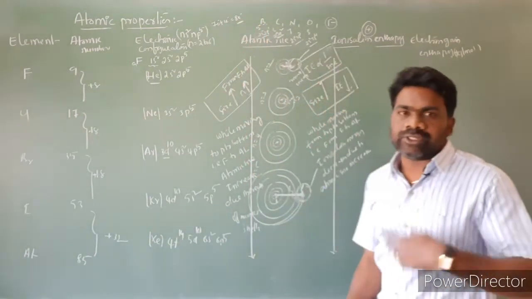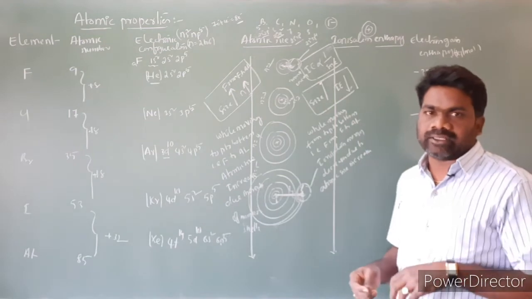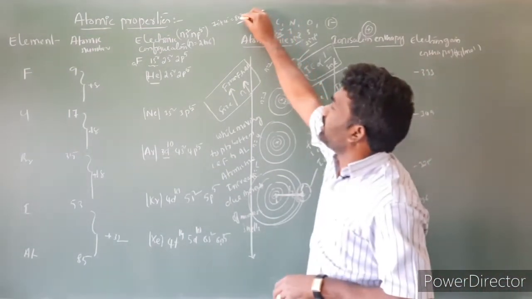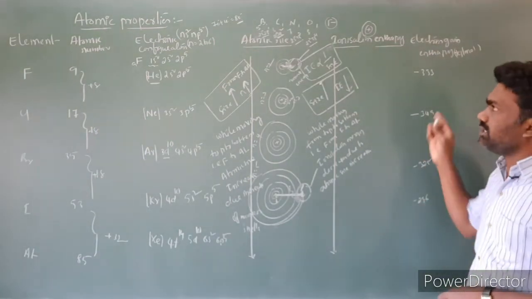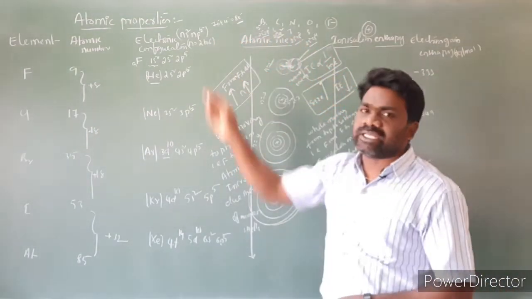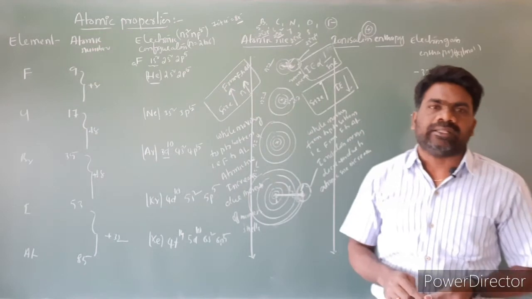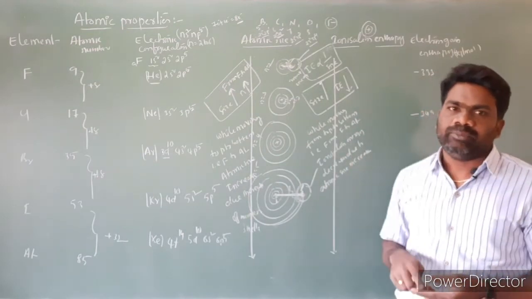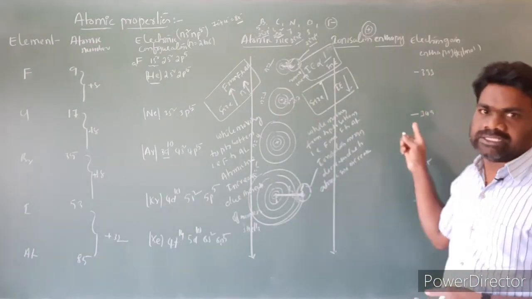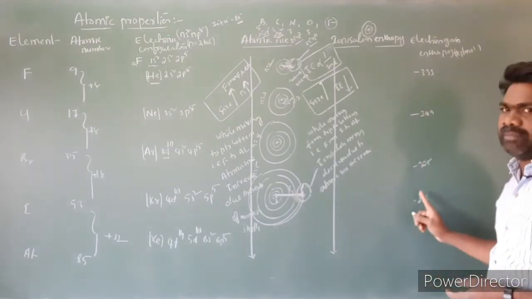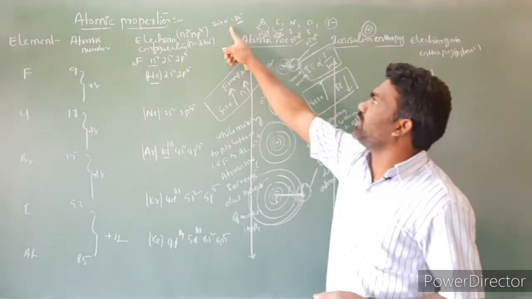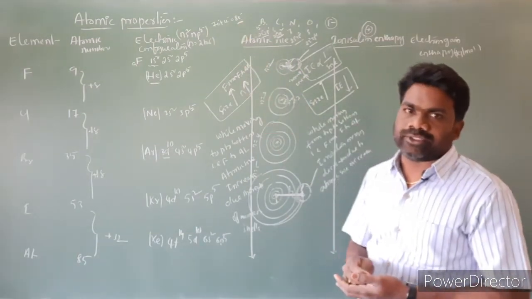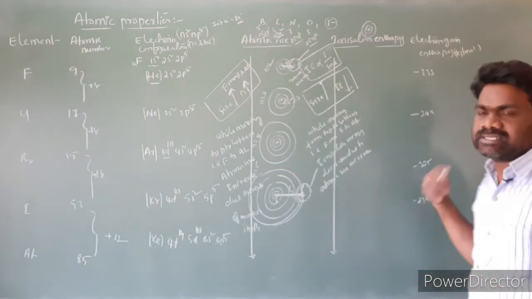To reach the octet configuration, they are ready to take electrons, and the energy released will be more. Because of this reason, these elements have maximum negative electron gain enthalpies in their respective periods. They are short of one electron to reach the octet configuration, so they are ready to take electrons and release energy.